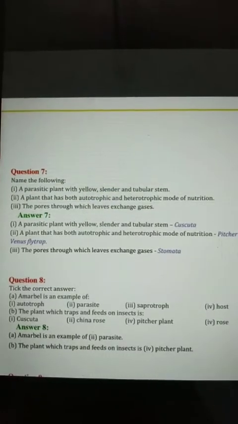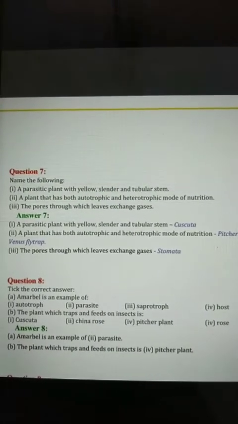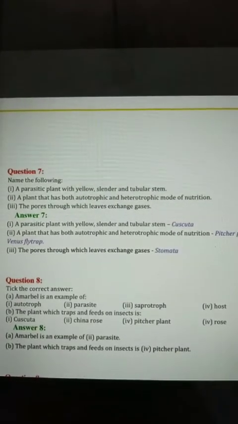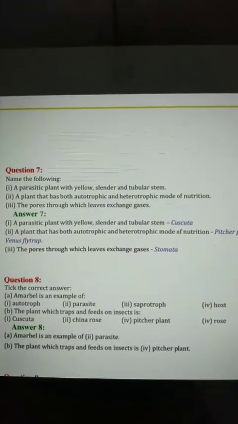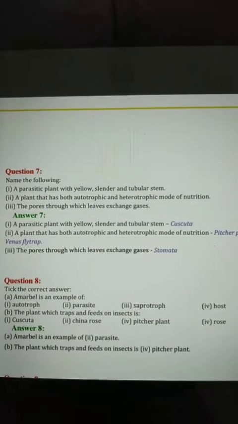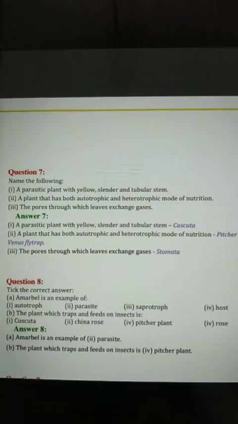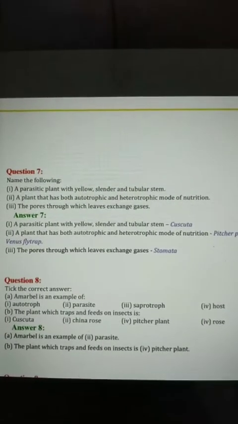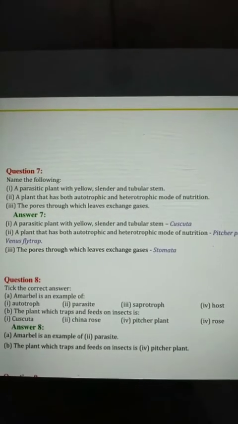Then the second one: the plant which traps and feeds on insects. That means such a type of plant which is dependent on insects, that is called what? Cuscuta, China rose, pitcher plant or rose. So the answer will be pitcher plant. So for the first question, the answer will be second, parasite, and for the second question, the answer will be fourth, pitcher plant.